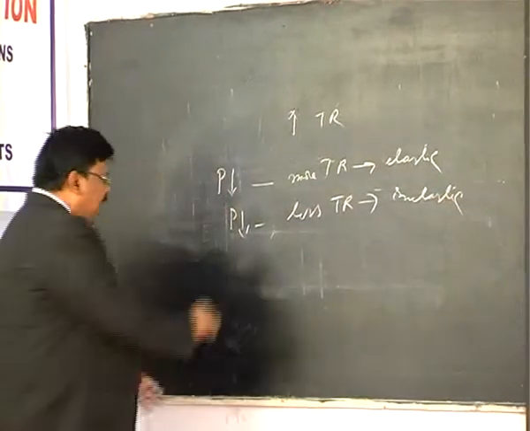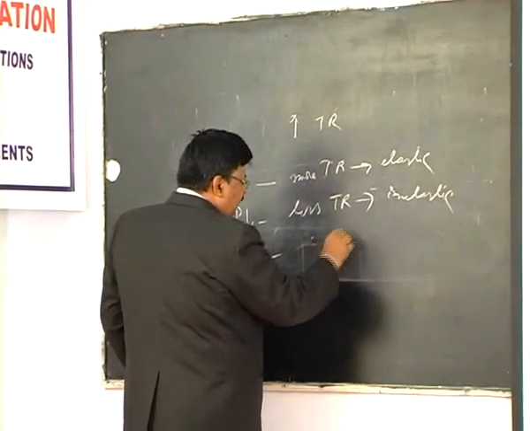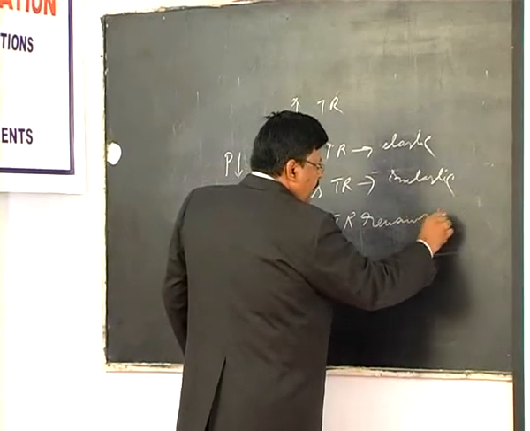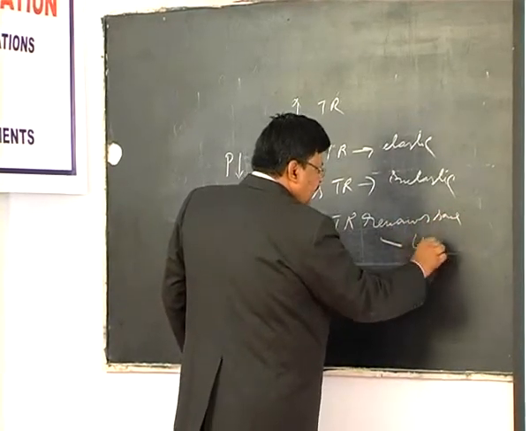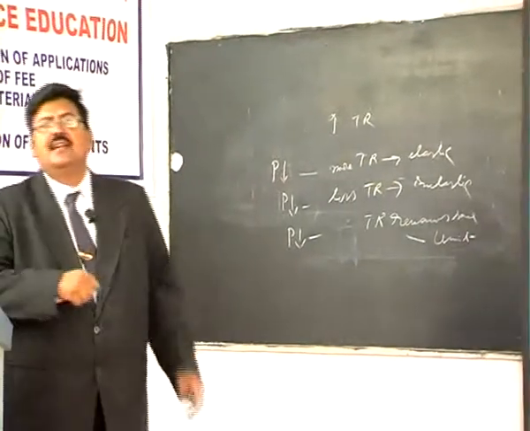And decreasing price may not affect, TR remains the same, if demand has unit elasticity. So that is the reason why he should know the elasticity and its importance.